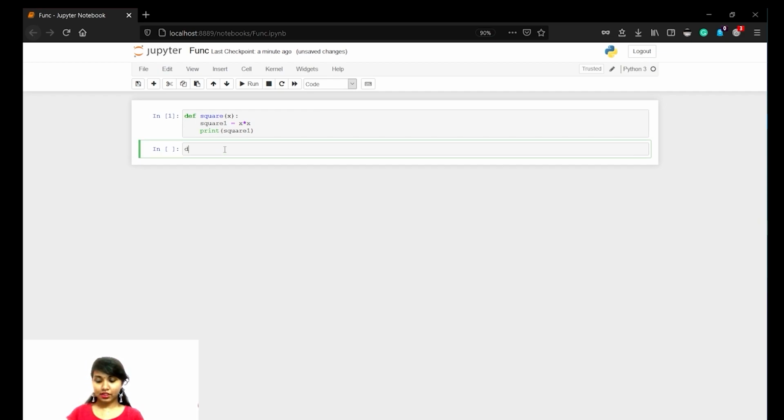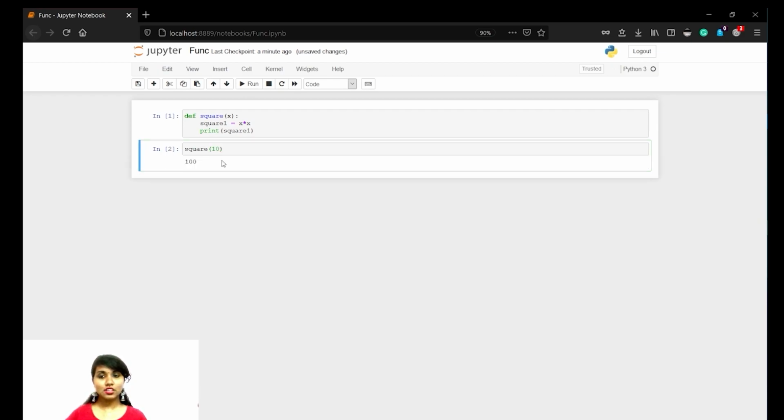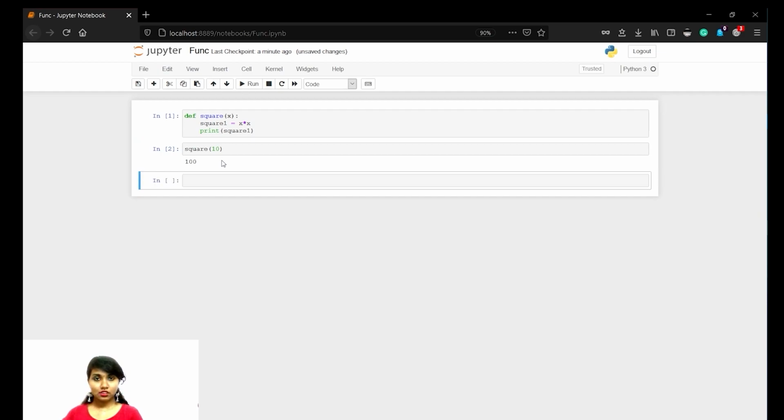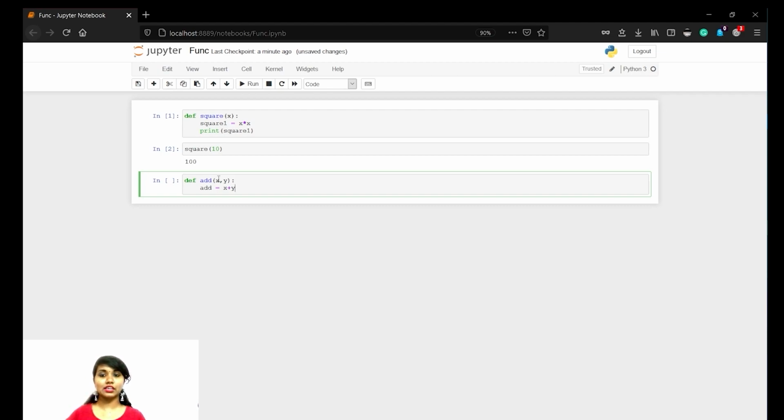Now let's call the square function, square of 10. You should print 100, right? It printed 100. That's how this function works. Now let's define add of x comma y. We are going to add values. Add equals x plus y. Whatever values we get, it should sum up. So print add.